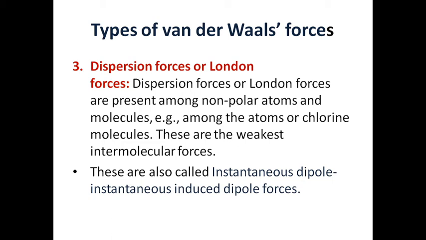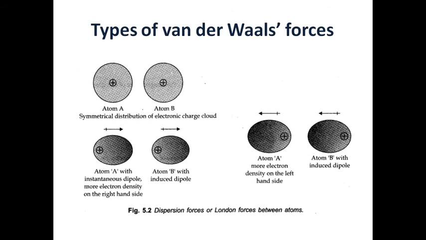These are also called instantaneous induced dipole forces. Why? The word instantaneous means it generates for an instant. So how can a non-polar atom or molecule attract another non-polar atom or molecule? In this diagram, atom A and atom B are two non-polar atoms.